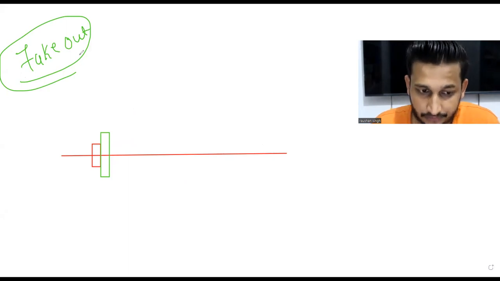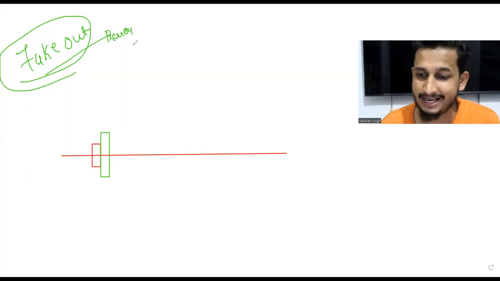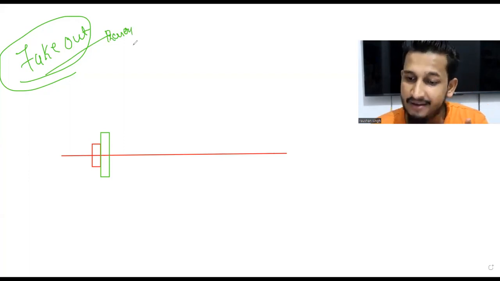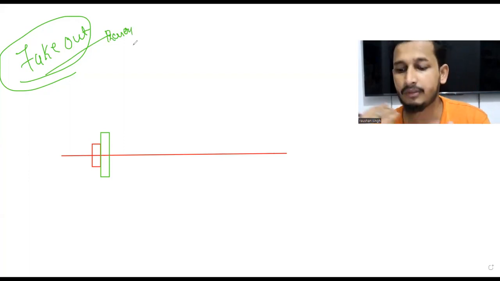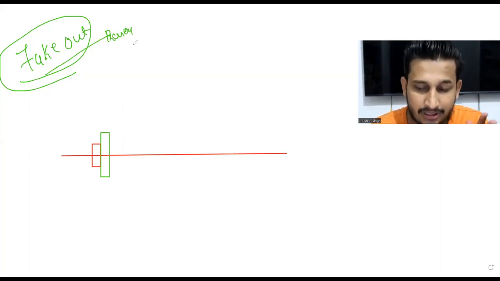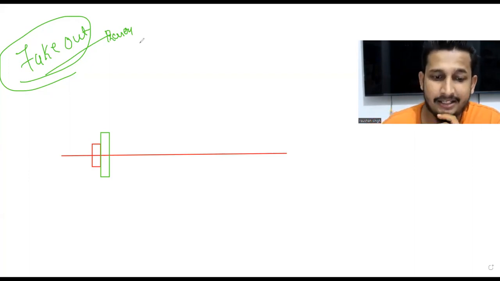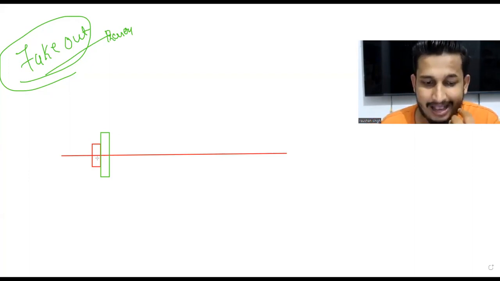Over here, a fake out will be considered a reversal trade itself. Basically, a fake out is when we thought this level had given us a breakout, but it was not a breakout. The market actually just broke that level, but buying pressure was created and it started going upside. So as soon as this level was broken, we got the rejection.